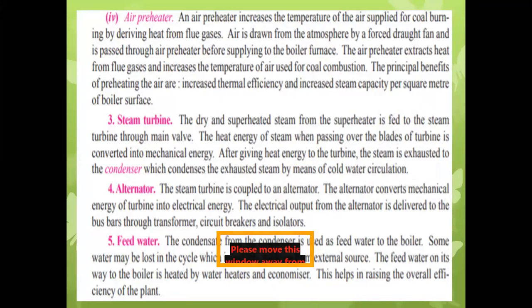So this is the steam turbine. Next parts are the alternator and the feed water. The alternator is coupled to the turbine, and it rotates whenever the turbine rotates, and it produces electrical energy.